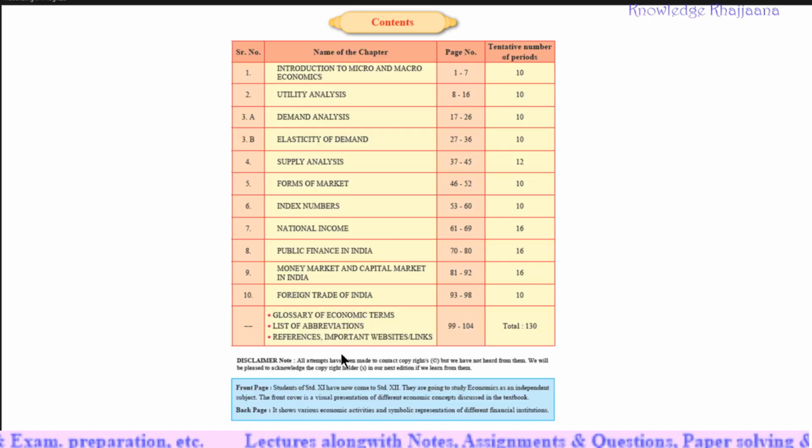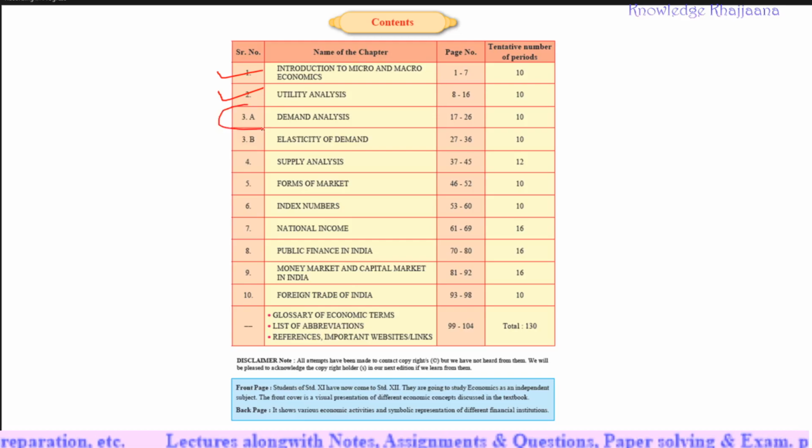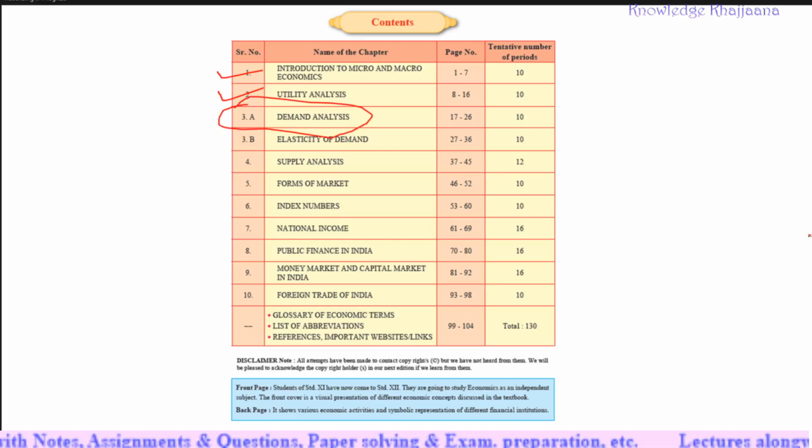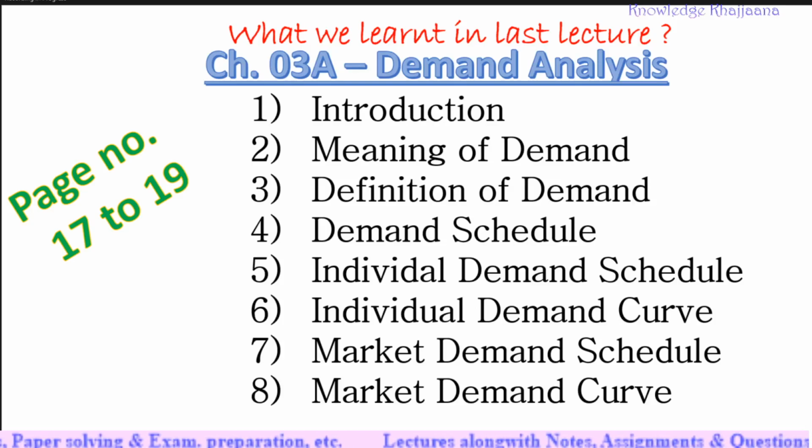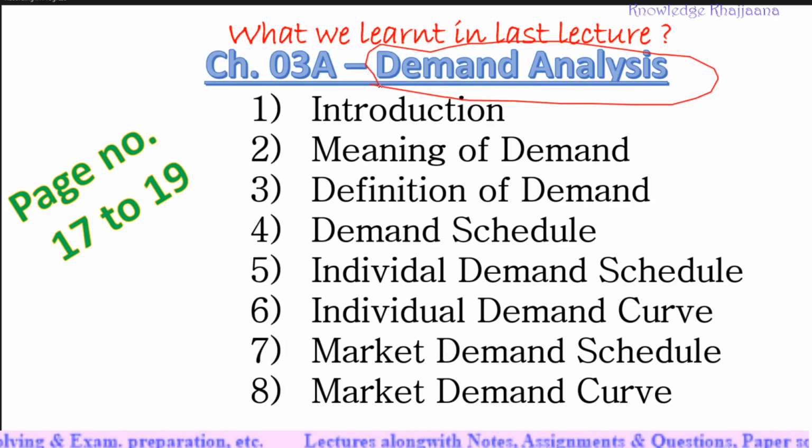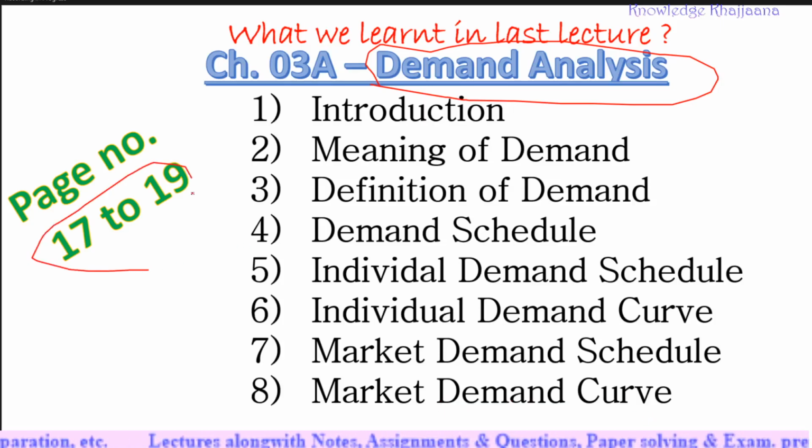So far we have completed 2 lessons, that is Introduction to Micro and Macroeconomics as well as Utility Analysis. And currently we are learning lesson number 3A, that is Demand Analysis. What we have learnt in our last lecture? We have started learning lesson number 3A, demand analysis. And what we have covered? Introduction of demand, meaning of demand, definition of demand, demand schedule, individual demand curve, market demand schedule, market demand curve, which are given on page number 17 to 19.